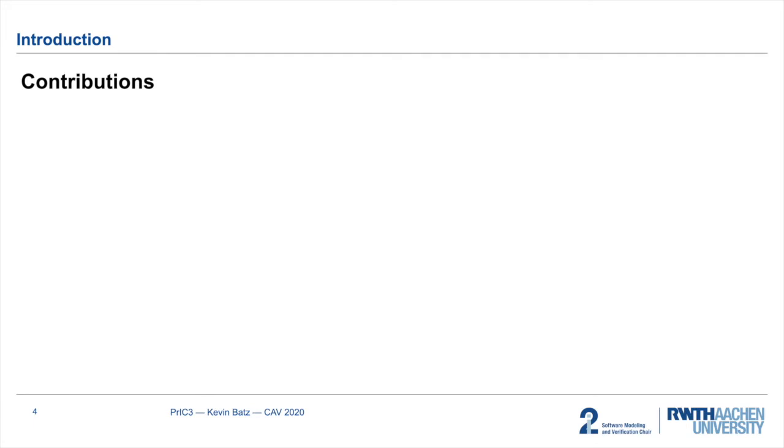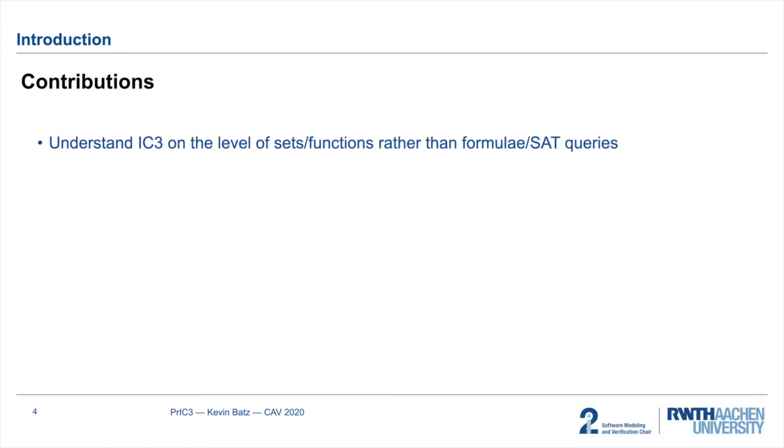What we did in order to develop PrIC3 was first of all developing an understanding of standard IC3 for transition systems on the level of sets and functions rather than formulae and subqueries. If you consider a paper on IC3, then you would see that most things are formulated in terms of formulae and subqueries, which makes sense, but which also made it hard for us to develop PrIC3. This then enabled us to develop a PrIC3 framework conservatively extending standard IC3, or more precisely reverse IC3, because the search direction of our algorithm is reversed.